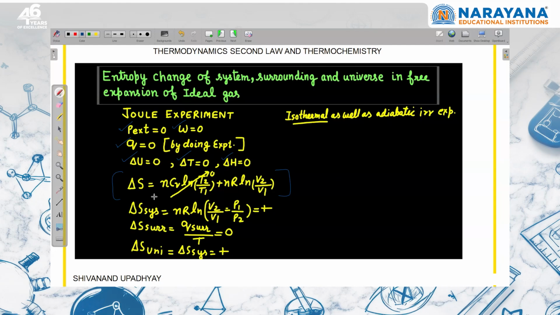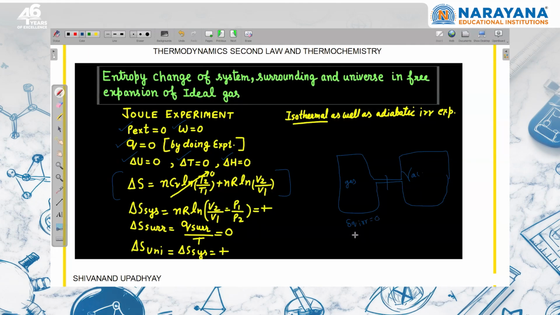So they can ask a question, because in this free expansion there is no exchange of heat energy between system and surroundings. When this process is happening, the gas is moving from a chamber to vacuum, right? Here there is gas and this is vacuum. So the gas is moving from here to here. There is no exchange of heat energy, still the entropy is increasing. So some students get confused that dq is zero, dq irreversible is zero.